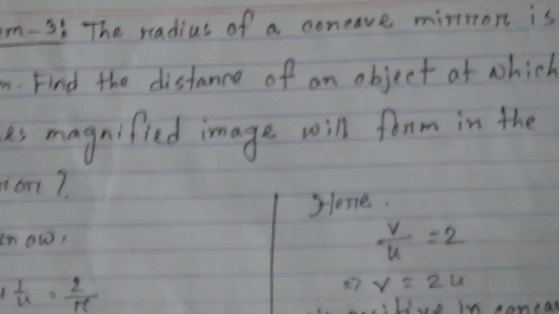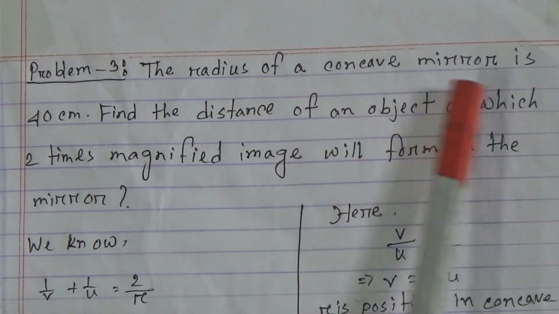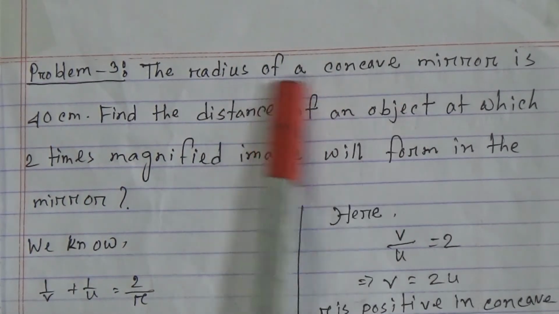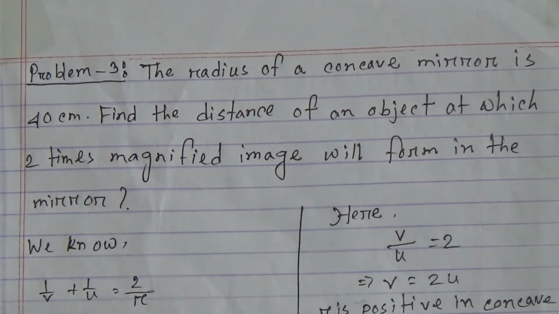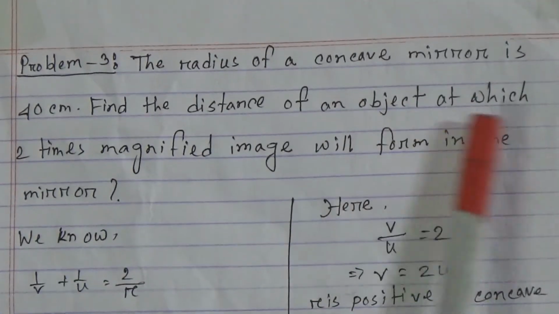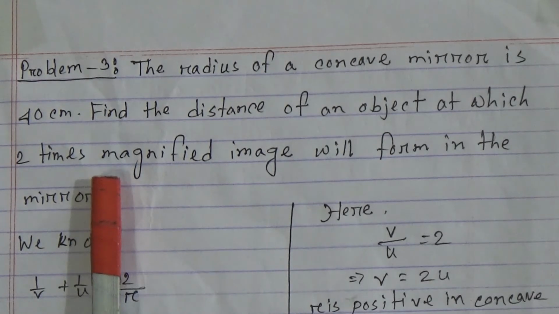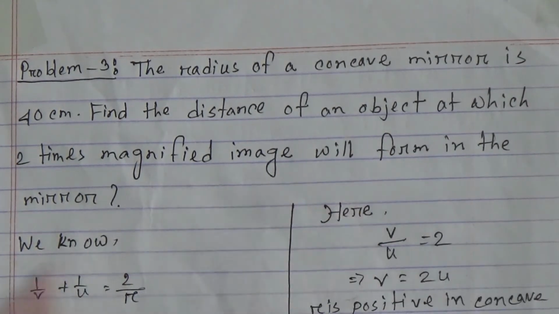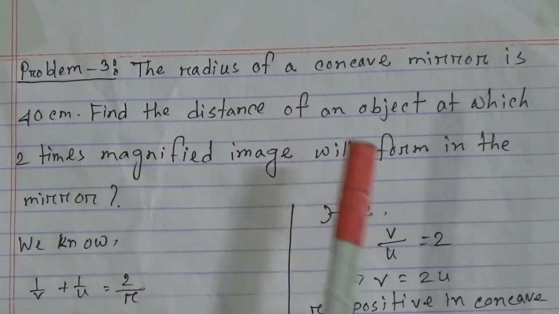Problem number 3. The question is, the radius of a concave mirror is 40 centimeter. That means here given r. So the radius of the concave mirror is 40 centimeter, that means r equals 40 centimeter. Find the distance of an object at which a 2 times magnified image will form in the mirror. That means here given magnification 2. Okay, so we have to find out the distance of the object, that means u.